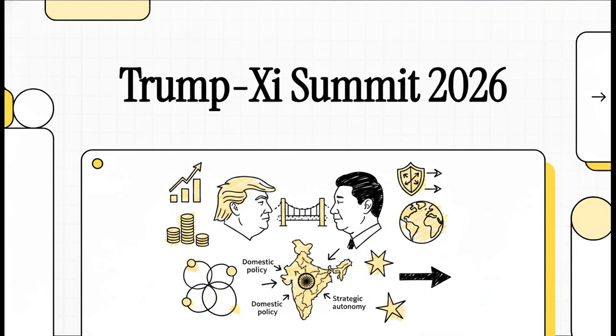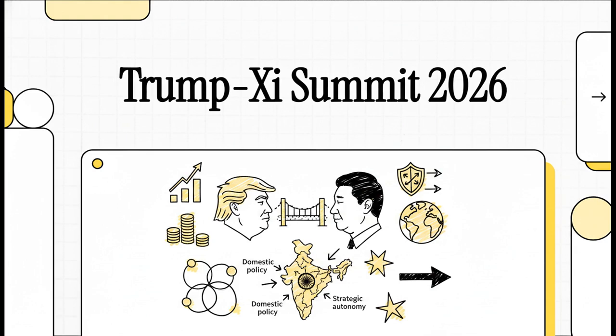Welcome to this highly dense explainer. Think of this as your strategic briefing on one of the most absolutely critical geopolitical events of the year, that May 2026 meeting between Donald Trump and Xi Jinping in Beijing. We're going to dive straight in and unpack the core theme of this summit, which is managed geopolitical rivalry. And we're going to map out exactly how this meeting sends shockwaves through the global economy, international security, and critically, what it means for India's domestic and foreign policy.